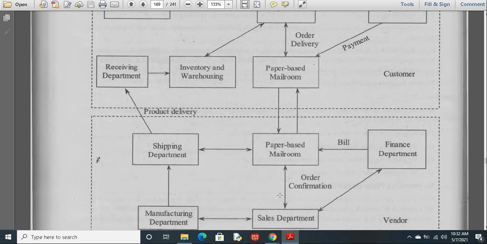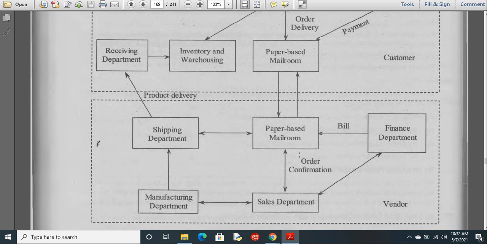Once he receives that order, once the order has been confirmed, the order details will be sent to the manufacturing department. Once the contents have been manufactured and everything is ready, then again they will intimate the sales department, and the sales department and the finance department will interact, and the finance department will raise a bill to the customer.